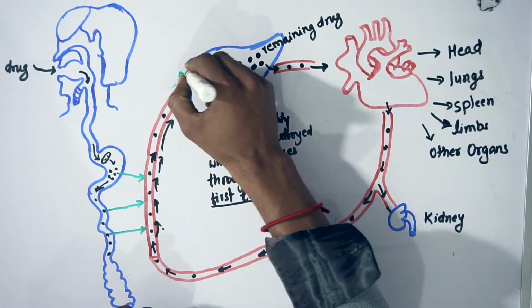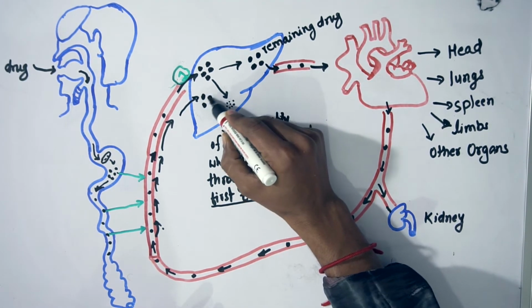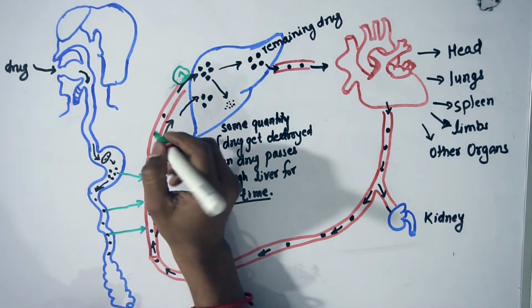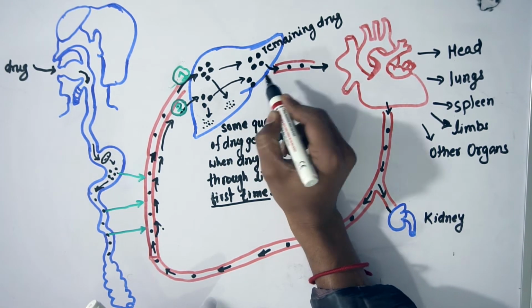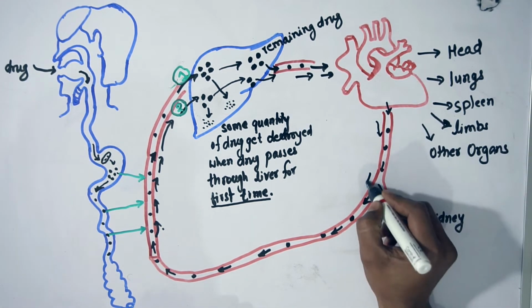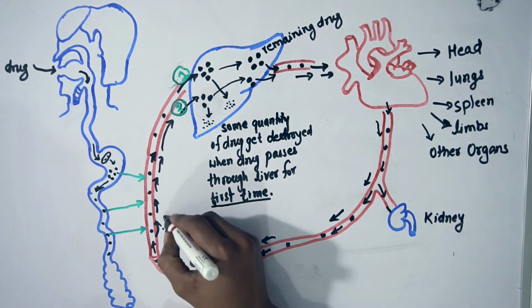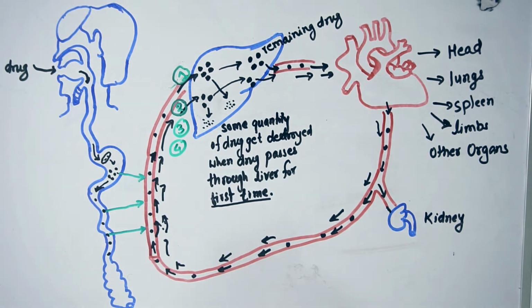So here I will mention first time, now here it is second time, and again for the drug reaching the liver, some quantity of drug will get destroyed and the remaining drug will pass to the heart, and again get distributed throughout the body, and once again come back to the GIT, and that will be the third time, and likewise fourth time, fifth time, or n number of times until all the drug gets metabolized in the liver and excreted from our body, okay.